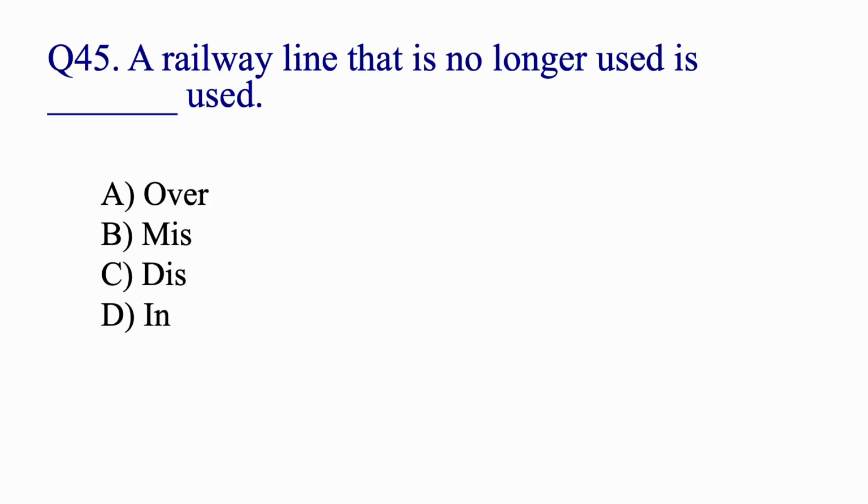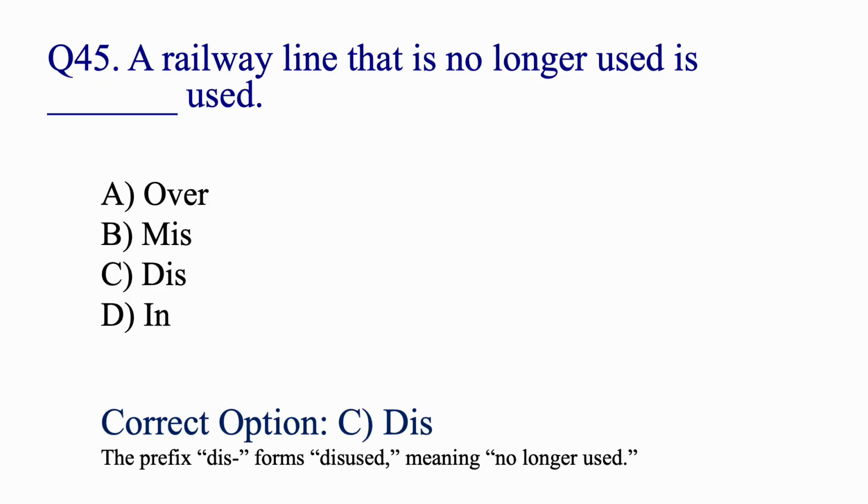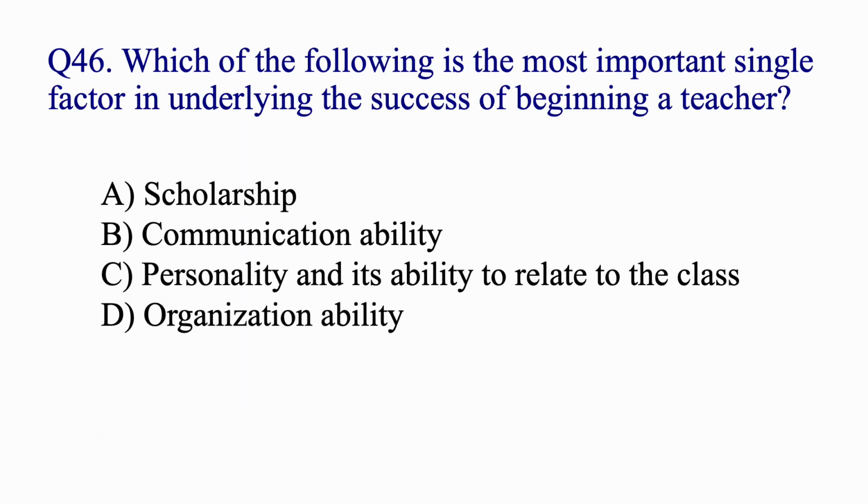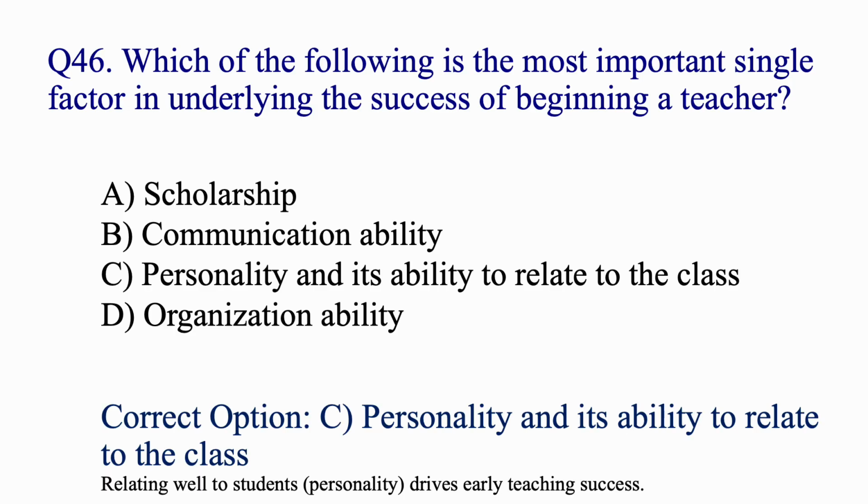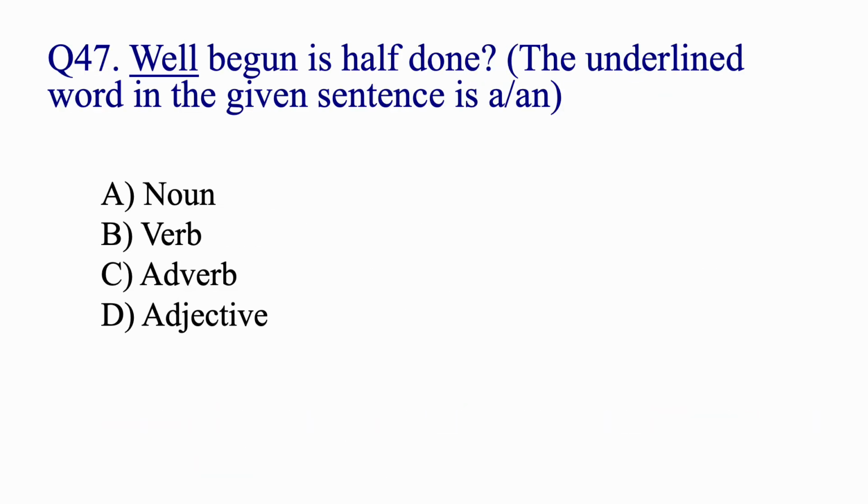A railway line that is no longer used is dash used, is disused. Which of the following is the most important single factor underlying the success of a beginning teacher? Personality and its ability to relate to the class.